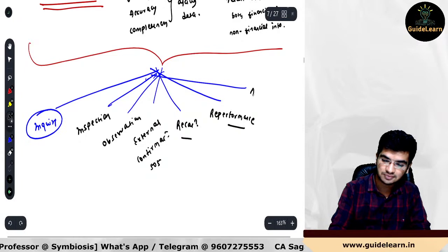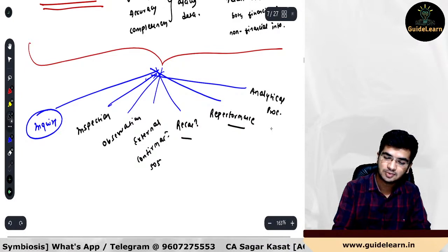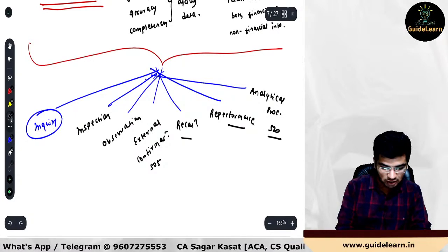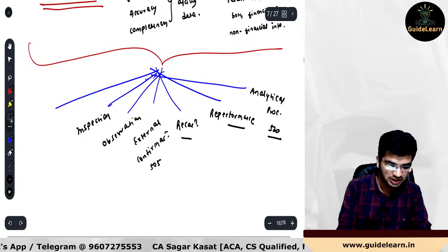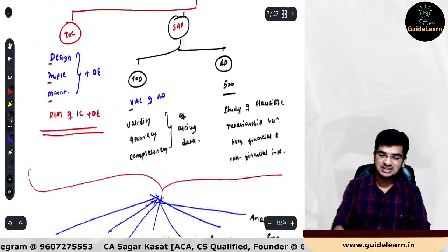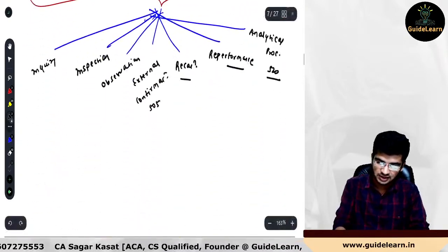And the last one is of the analytical procedure. Analytical procedure SA 520. Clear? So these are what all the procedures that you will be performing in order to obtain the audit evidence while performing risk assessment procedure and the further audit procedure. I hope you guys are absolutely clear with this.